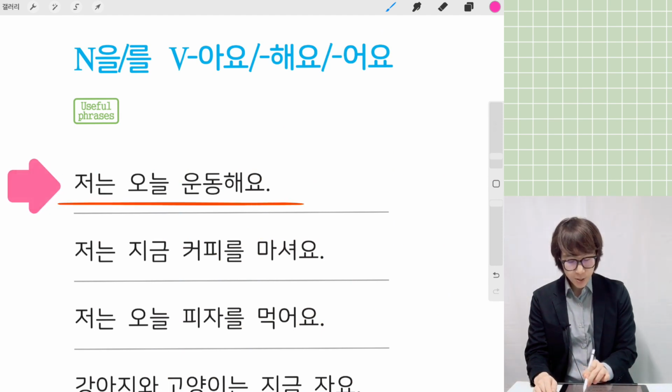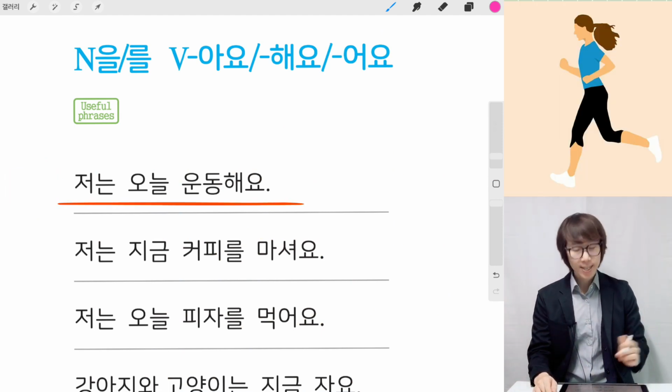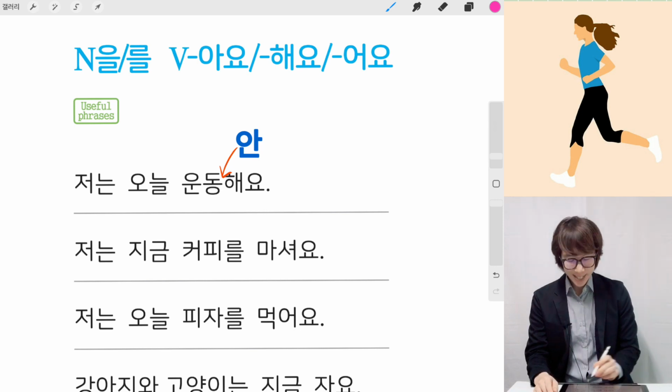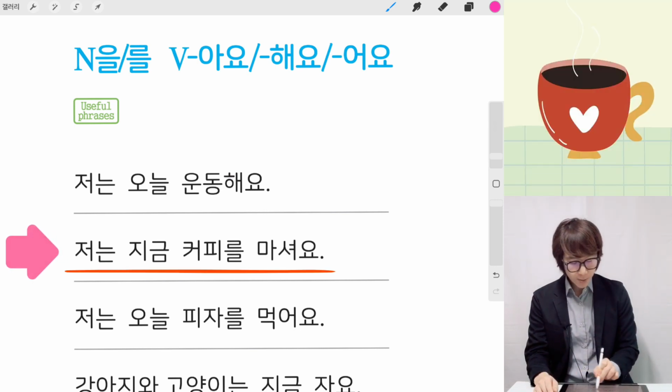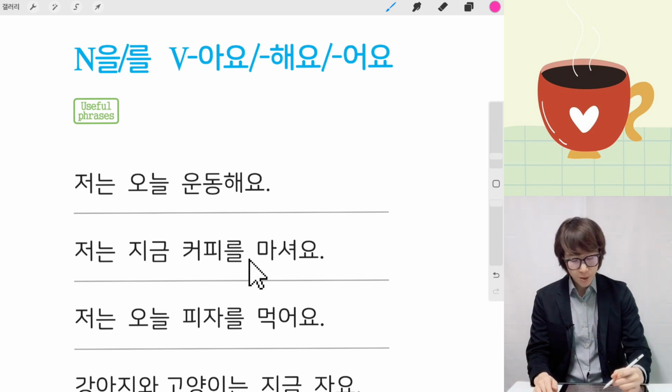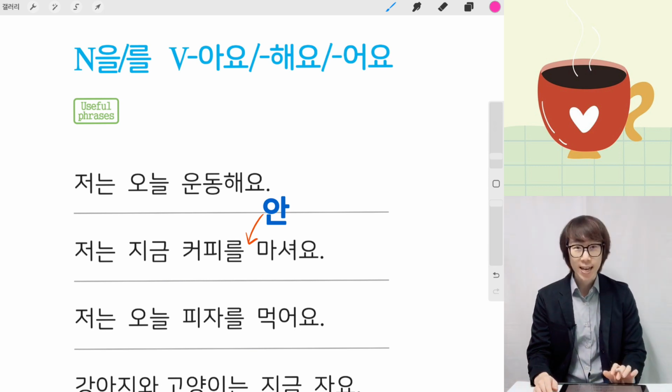Example, 저는 오늘 운동해요. If you want to make this sentence negative, you can say 저는 오늘 운동 안 해요. And 저는 지금 커피를 마셔요. And then you can put 안 before the verb. 저는 지금 커피를 안 마셔요. I don't drink coffee now. 저는 지금 커피를 안 마셔요.